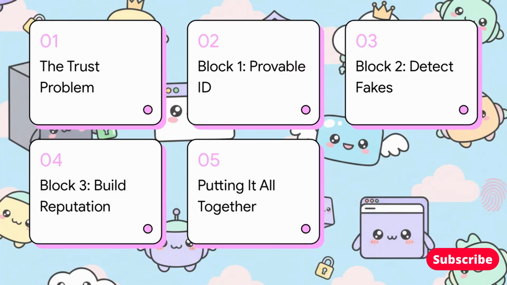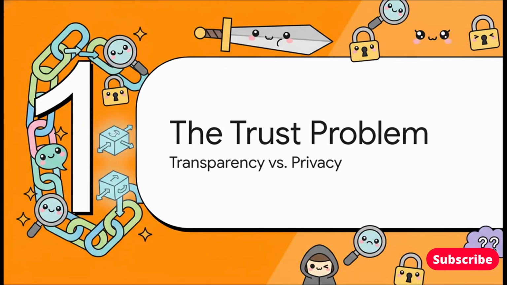Here's our game plan. First, we'll get a handle on the core problem. Then, we're going to drop three super powerful building blocks into your toolkit: provable ID, fake detection, and reputation building. And at the end, we'll see how you can snap them all together to build a seriously cool, trust-native app. So let's kick things off with this fundamental conflict.